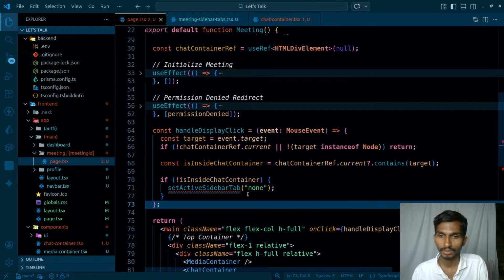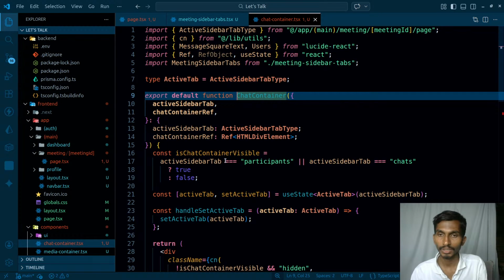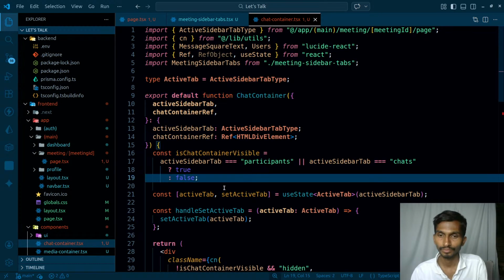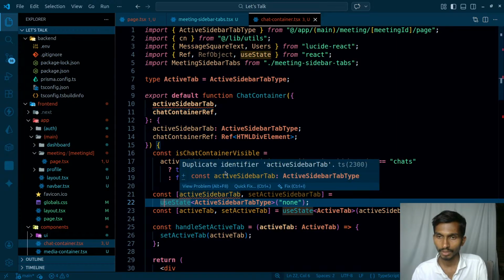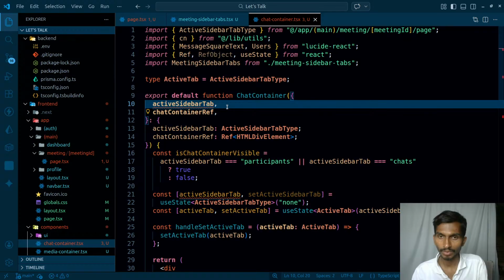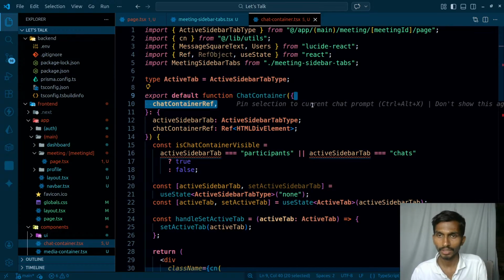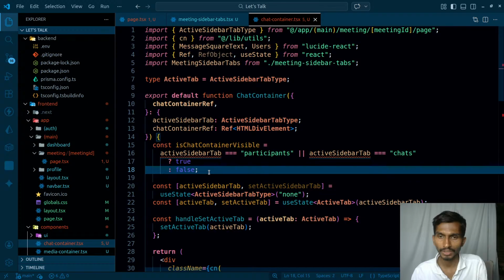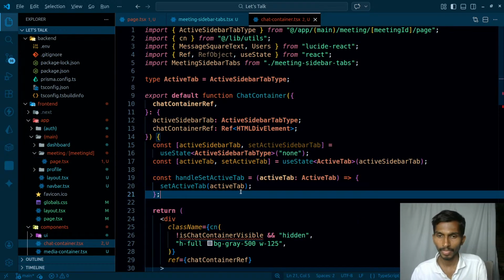Set active tab. Set it to null. Chat container. I'm gonna be pasting it here. Active tab, use state. Duplicate identifier. Okay, let's simply get rid of this. Don't need this chat container ref. I think this is gonna be needed, but let's see whether it's actually needed or not. So this is how it's gonna be going on.